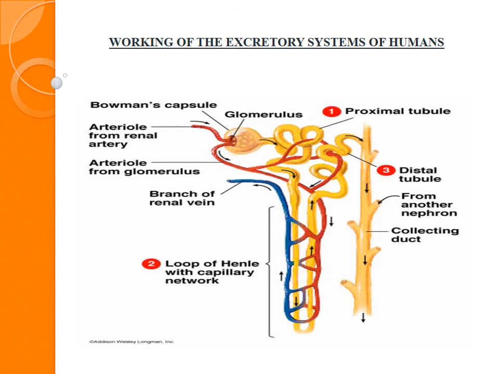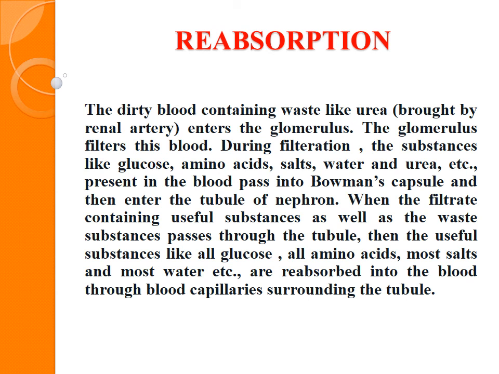After purification, the useful substances are again reabsorbed by our body, and only the harmful waste is expelled in the form of urine. Here I have also written the reabsorption. Substances like glucose, amino acids, salt, water and urea pass from the blood into the Bowman's capsule and enter the tubule of the nephron. When the filtrate, containing useful as well as waste substances, passes through the tubule, the useful substances like all the glucose or amino acids, most salt and most water are reabsorbed into the blood through the blood capillaries surrounding the tubule.